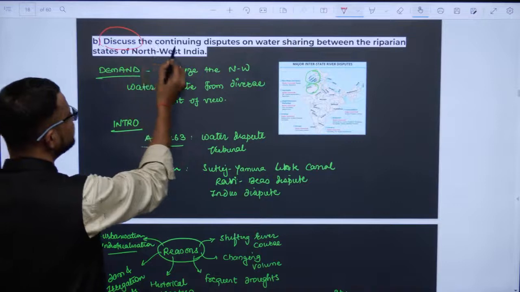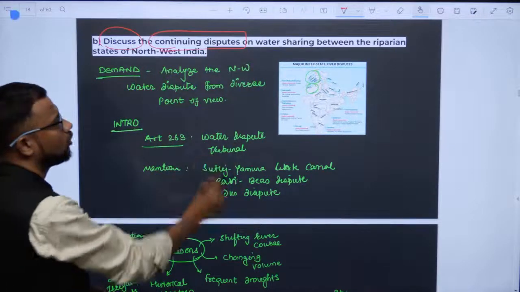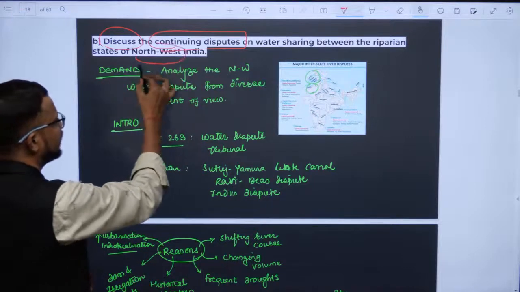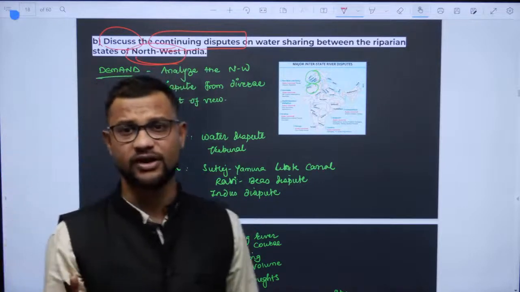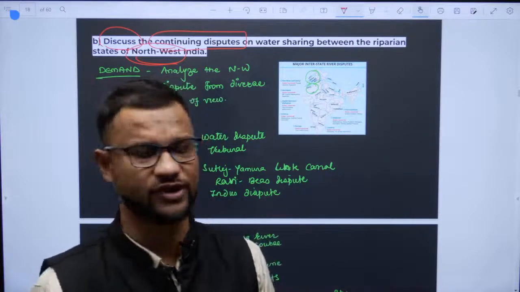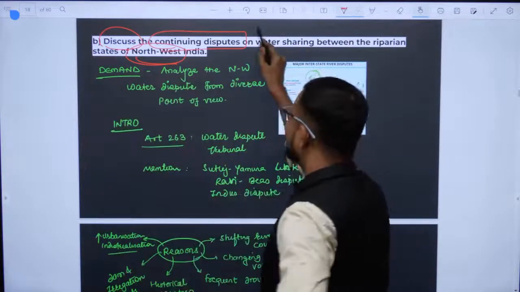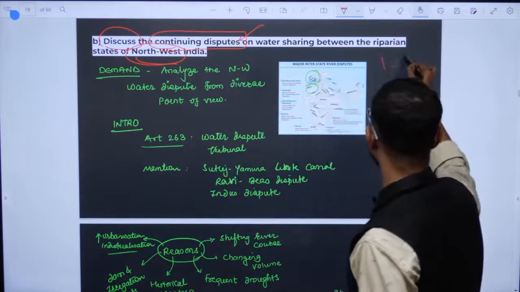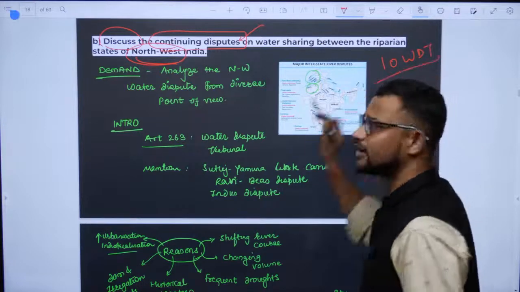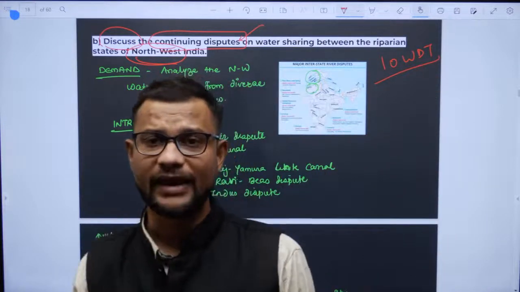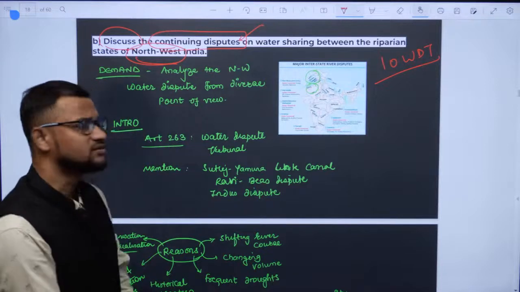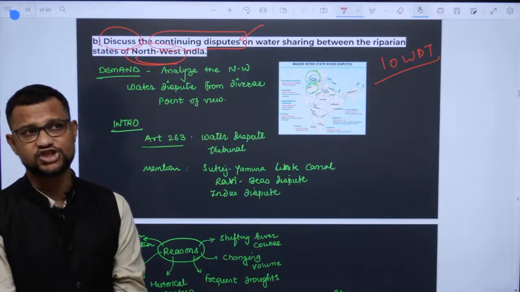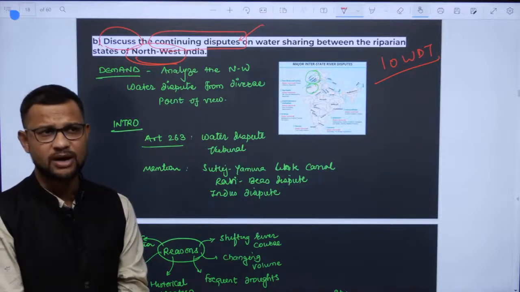Then discuss the continuing disputes on water sharing between riparian states of northwest India. Limit yourself to northwest India; the question is so specific. Now, what is the question background, the context? India has the Inter-State Water Dispute Tribunal established under Article 262-263, and the Satluj Yamuna Link canal between Punjab, Haryana and Delhi.